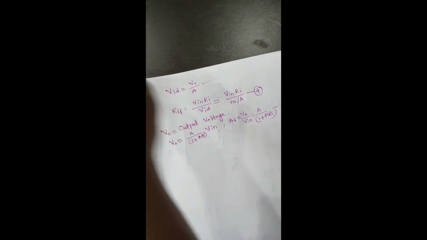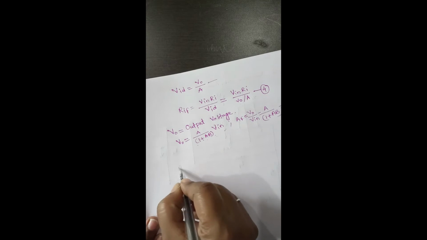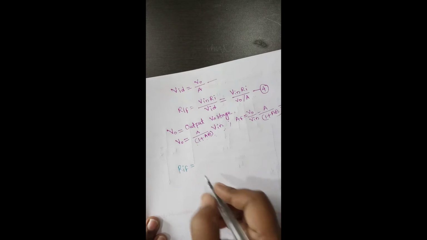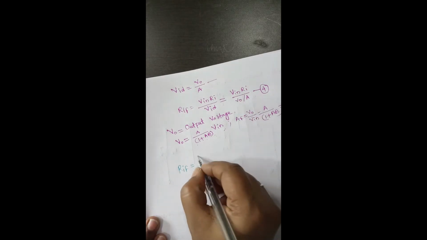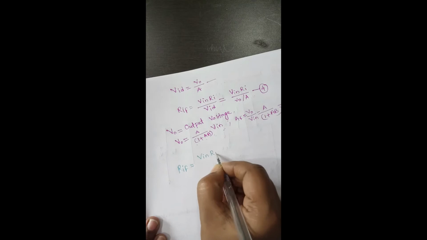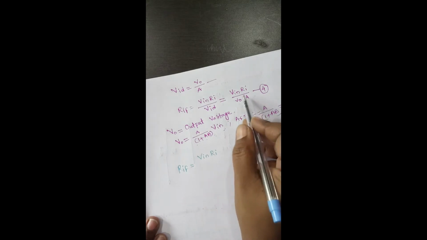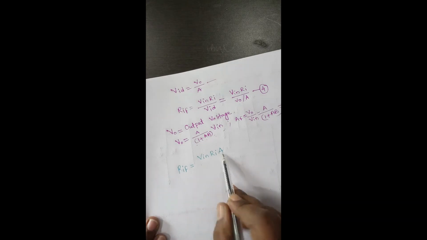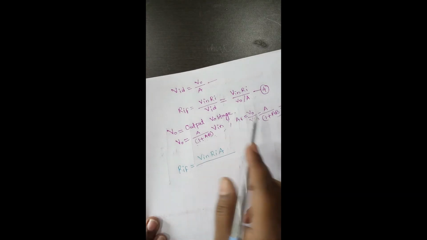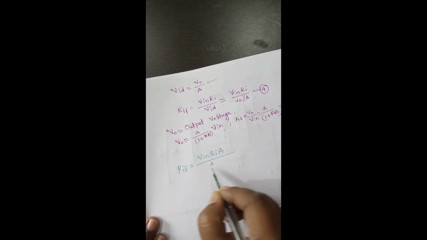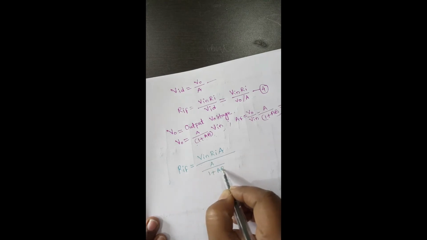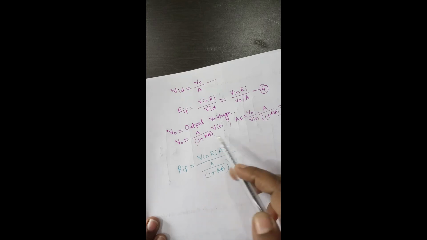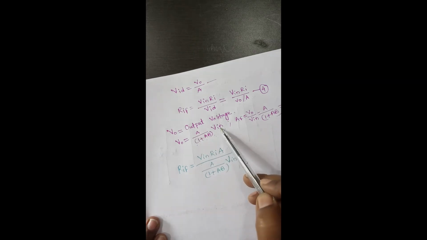So for this equation number 4, substituting for V0, we can define input resistance with feedback as V in RI. Now see, A is at the denominator, so that will also come to the numerator: V in RI into A divided by, for V0, A divided by 1 plus AB into V in.